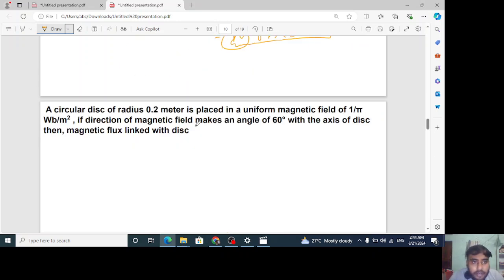The next question for you is: a circular disc of radius 2 meter is placed in a uniform magnetic field, which makes an angle of 60 degree with the axis of the disc. Find the magnetic flux through the disc. This question you will have to solve, guys.